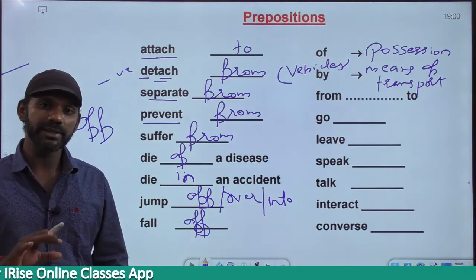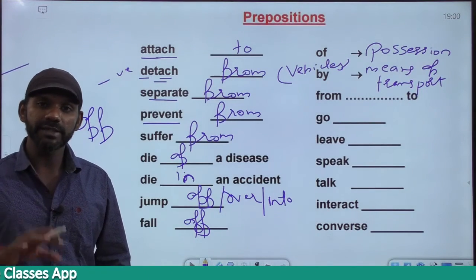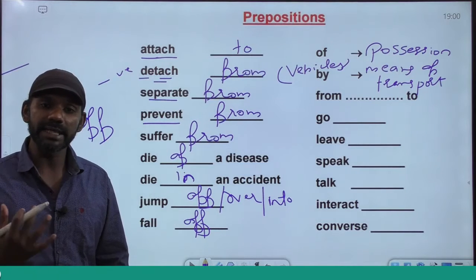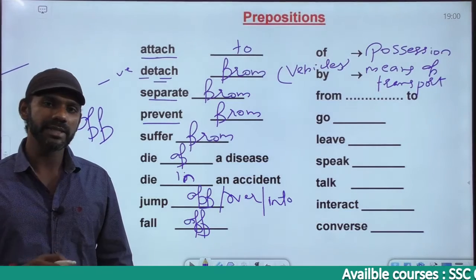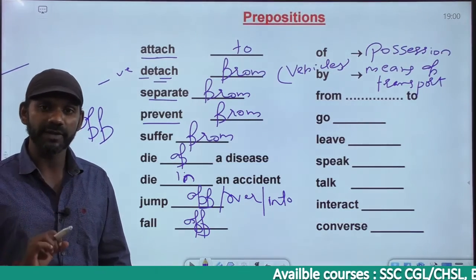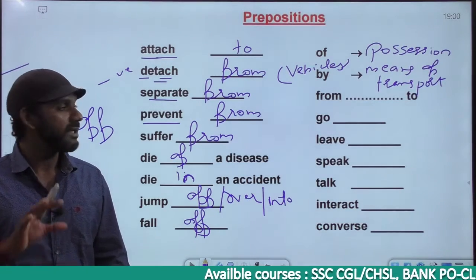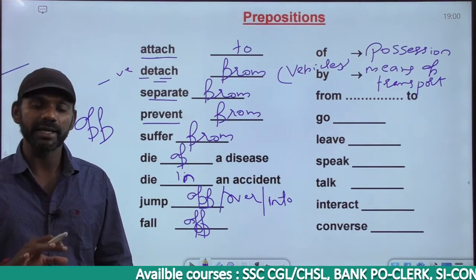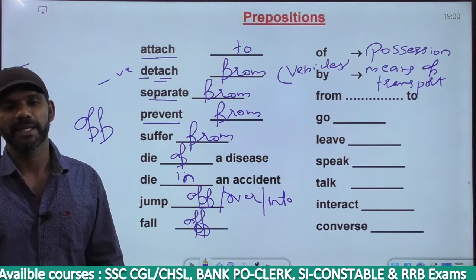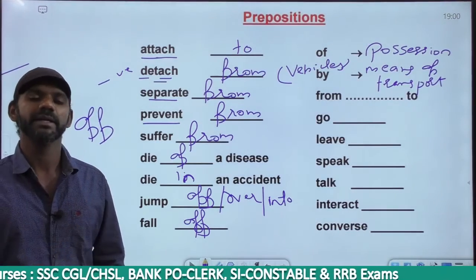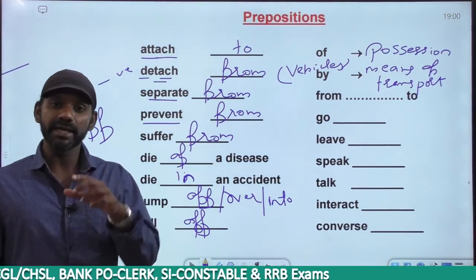The boat is a vehicle used by fishermen to go deep into the sea. So according to this statement, boat becomes a means of transport, a medium of transport. For the means of transport, it must be by. So fishermen go deep into the sea by boat. So means of transport, it must be by. If I say, I go there, dash foot.